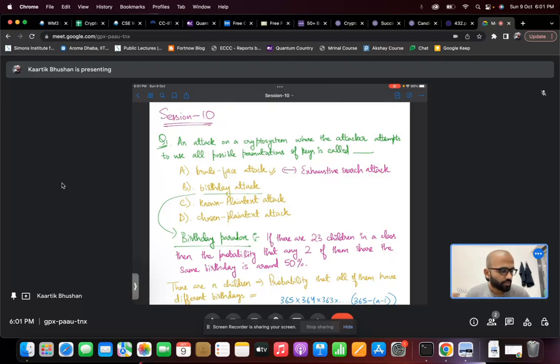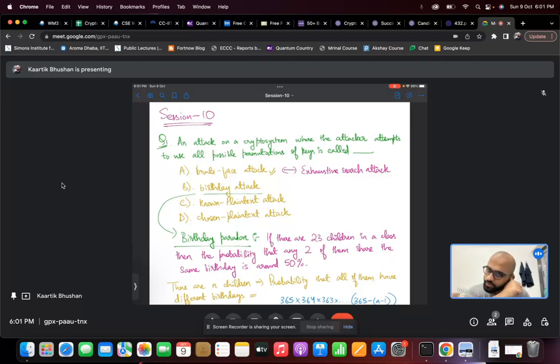Question 1 is an attack on a crypto system where the attacker attempts to use all possible permutations of keys is called. The options are brute force attack, birthday attack, known plain text attack, or chosen plain text attack.